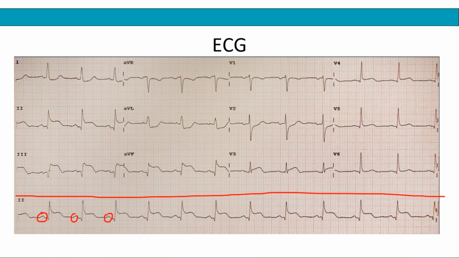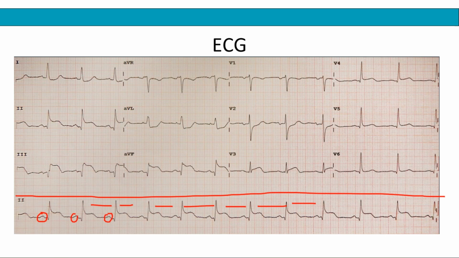You have your RR interval too, which seems to be normal, so the gaps between the R waves are normal, and the same thing with the PP intervals. So the P to P, everything is normal. You have a P wave followed by a normal QRS complex, and a normal RR interval. This tells us that the rhythm is normal, so we can use any of the formulas available to determine the heart rate of this patient.